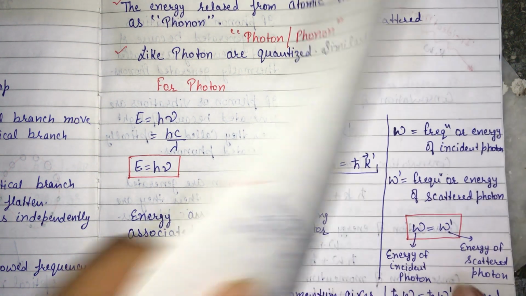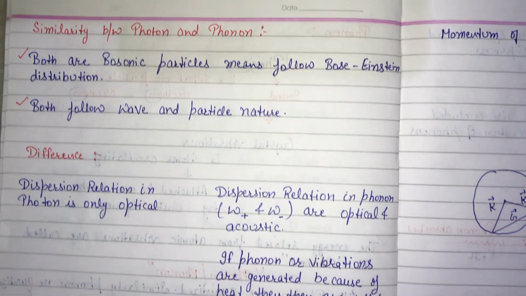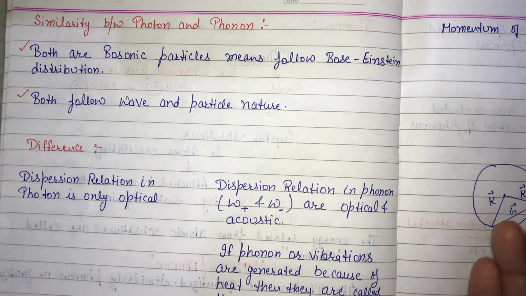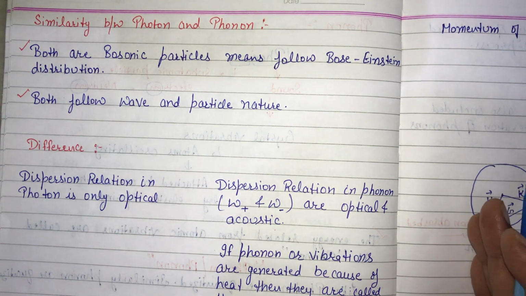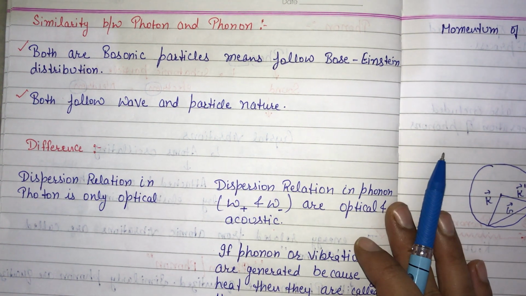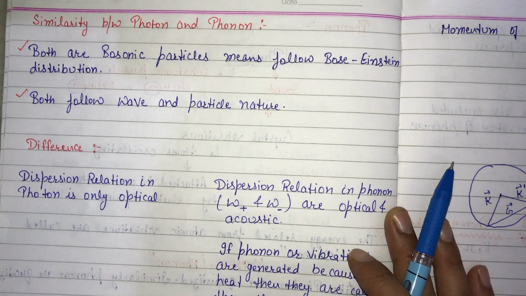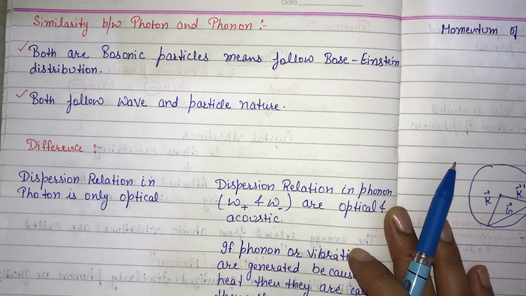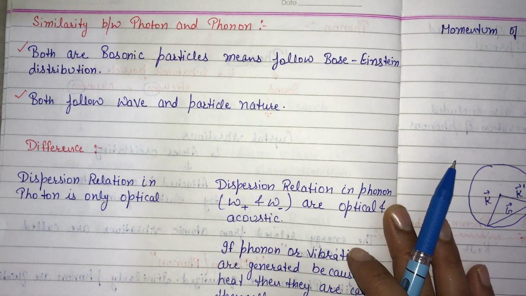Now what are the similarities between phonons and photons? Both phonons and photons are bosonic particles and follow Bose-Einstein distribution, and also both show wave and particle nature. Now what are the differences between photons and phonons?